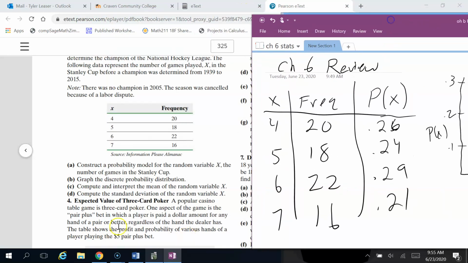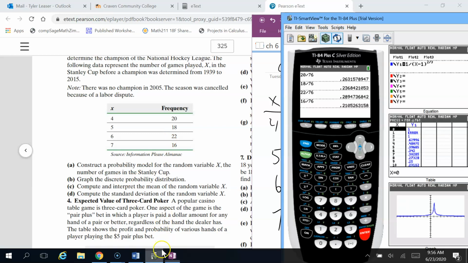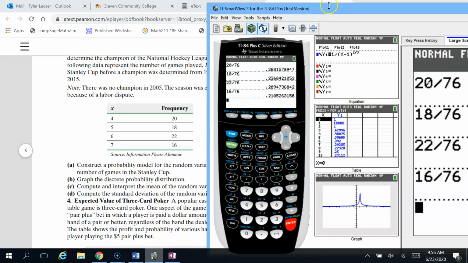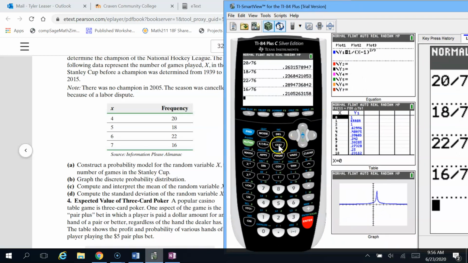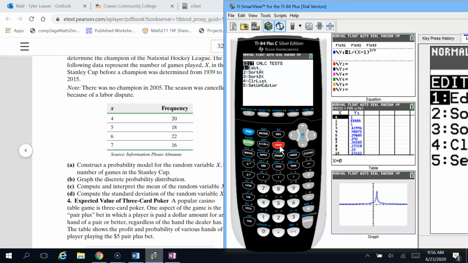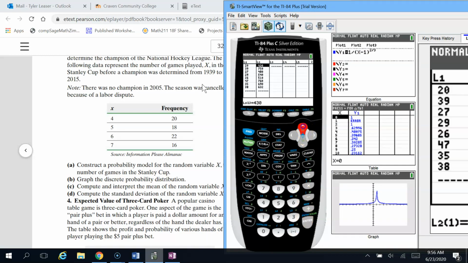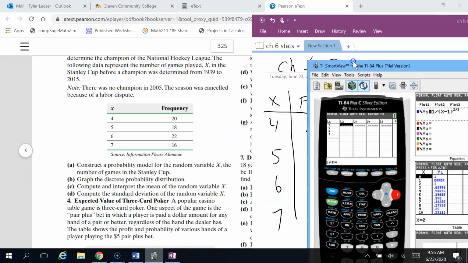Okay, so that's that. C and D are the most important parts of this. Compute and interpret the mean of the random variable, and then D, compute the standard deviation of the random variable. I hope you have not been doing this by hand, because this is something your calculator can do for you very easily. So what you want to do is go into the stat of the calculator, just like we did back in chapter 3. Edit the table, clear out anything that may be in there, and then you're just going to put the outcomes in the first column, and then the probabilities in the second column.